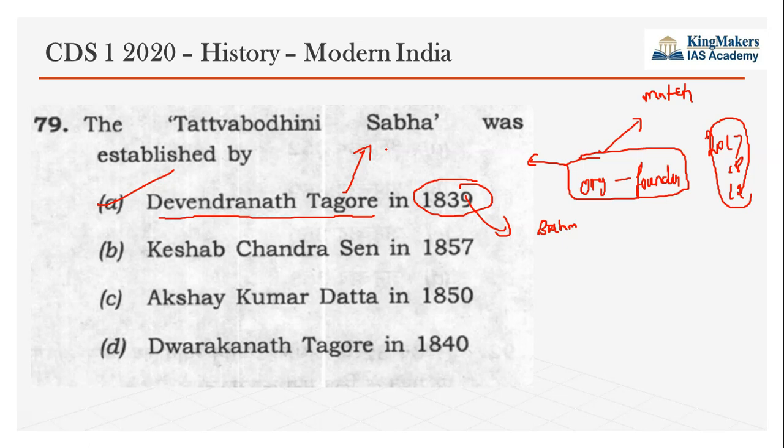Brahmo Samaj was supporting widow remarriage, abolition of sati, women's education, abolition of the caste system, reform of Hinduism, and abolition of idol worship, and Tattva Bodhini Sabha also supported all these ideals. Debendranath Tagore started this, and they also ran a newspaper called Tattva Bodhini Patrika, the famous journal of the Sabha, which was also edited by Debendranath Tagore. Later in the 1860s, the two organizations were merged again. So that is one trivia you can add.